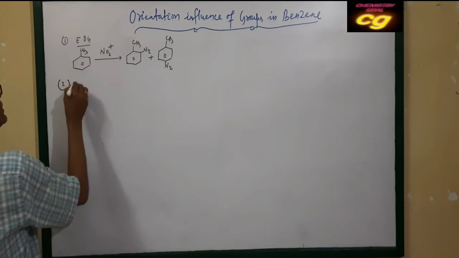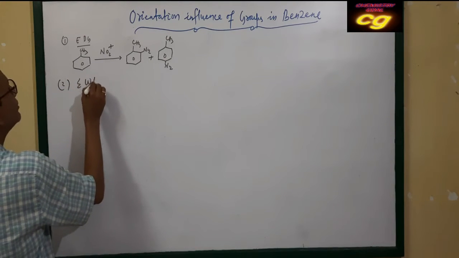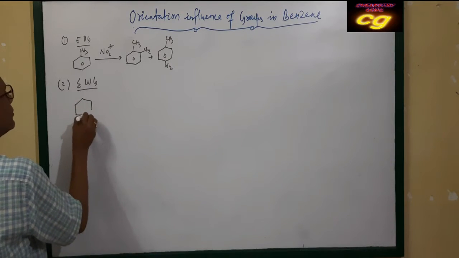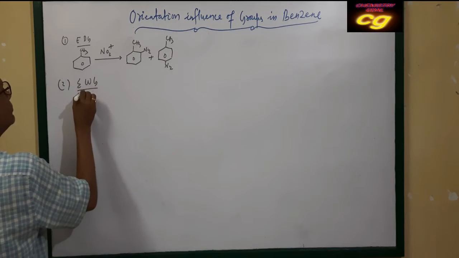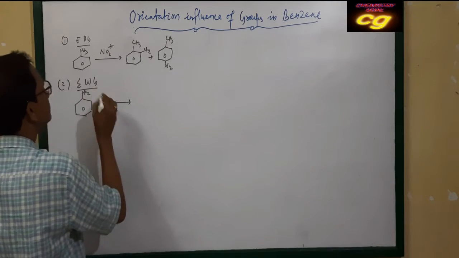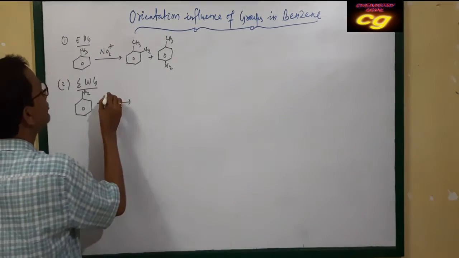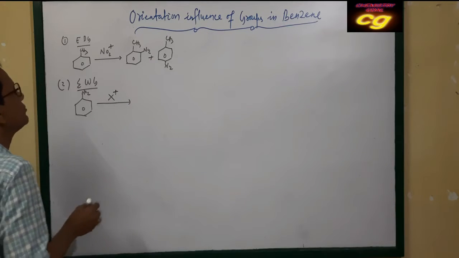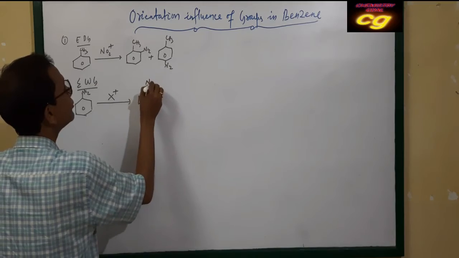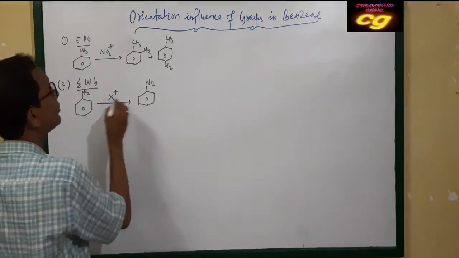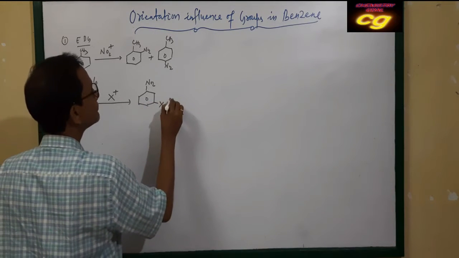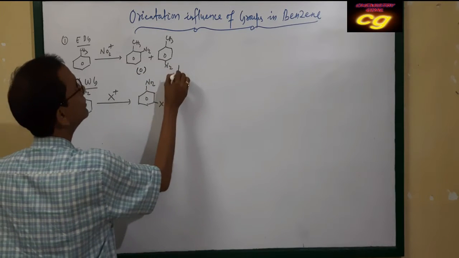But if it is an electron withdrawing group, suppose it will be nitro group. Let it be nitro group. If nitro group is there, next nitration or halogenation, let it be halogenation, X plus. X plus will occur at meta position. This is nitro group. The group remains the same, only the electrophile attacks at meta position. So this is the meta product, this is your ortho product, this is your para product.